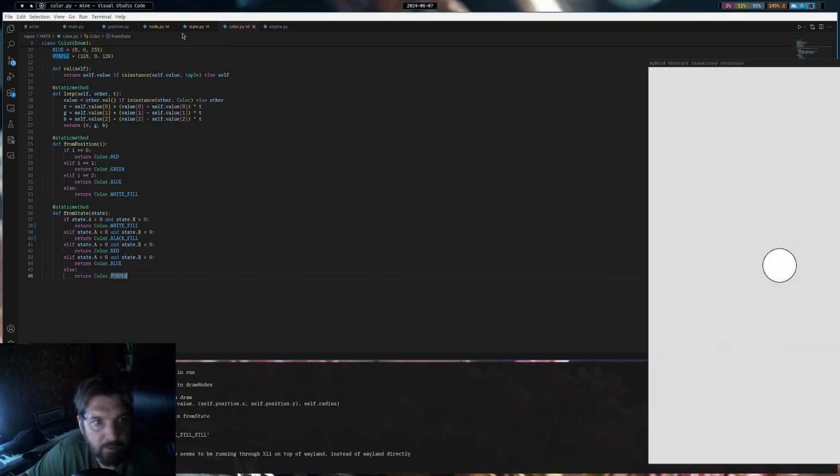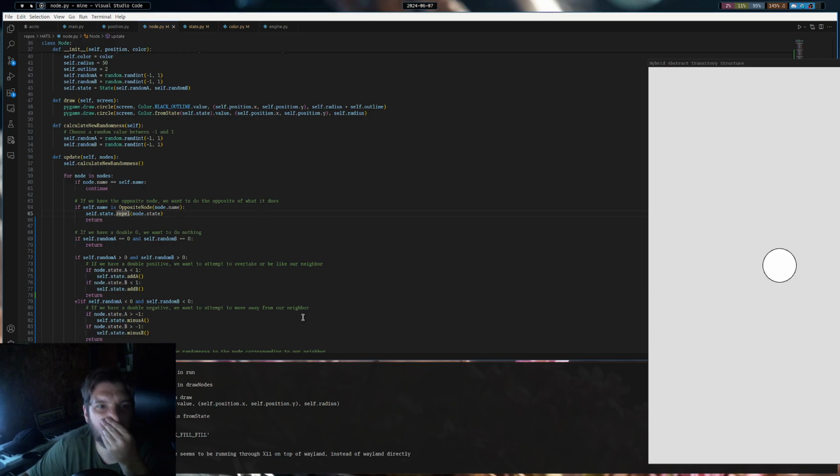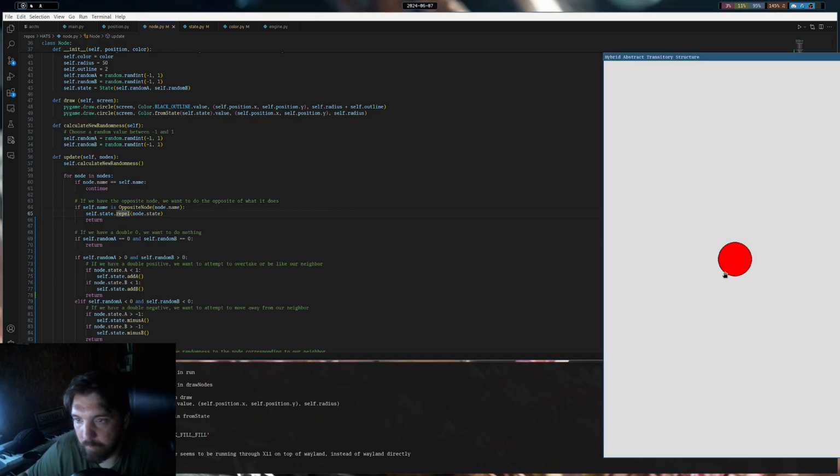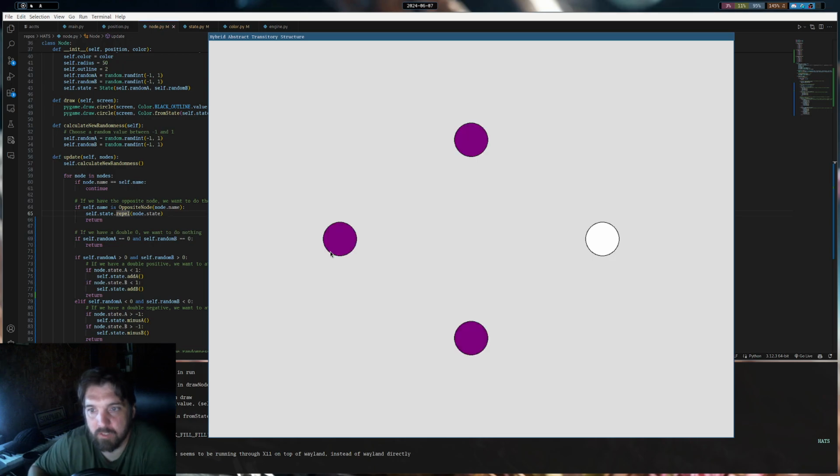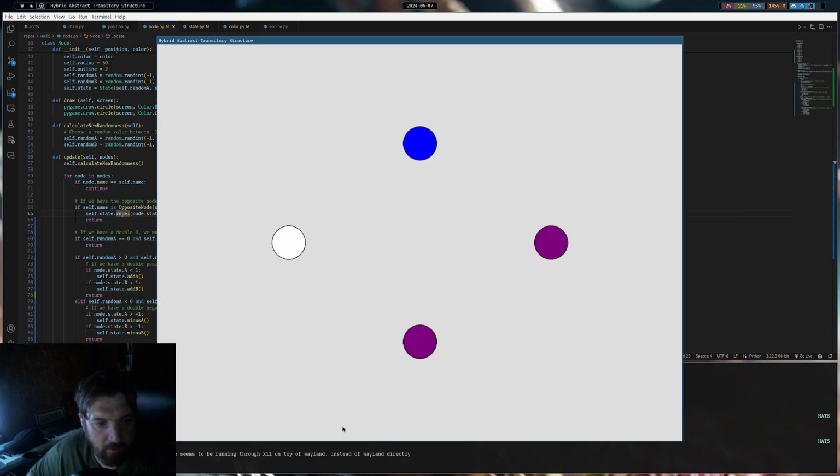So we need to check our logic for this level. But you can see here, this model could be expanded further. It tries to self-stabilize, but it's always in this constant state of chaos or flux. There are obviously bugs in this code. Some appear to be more random than others.